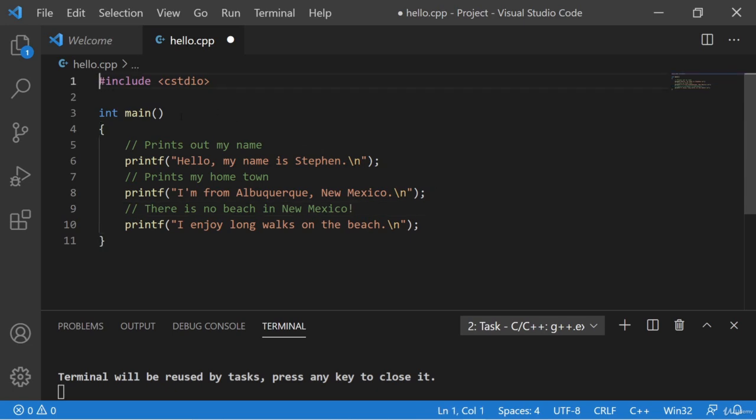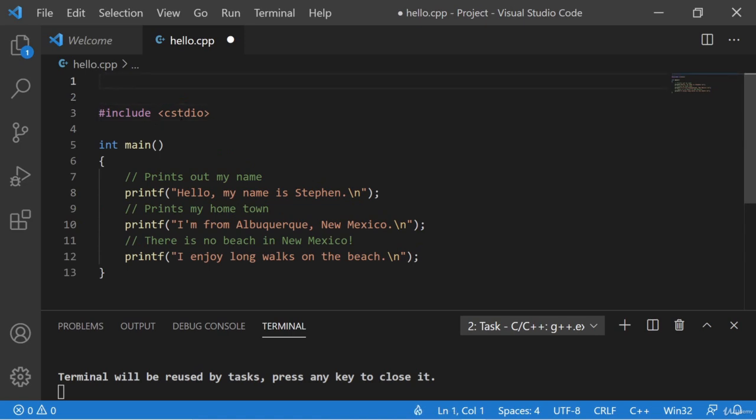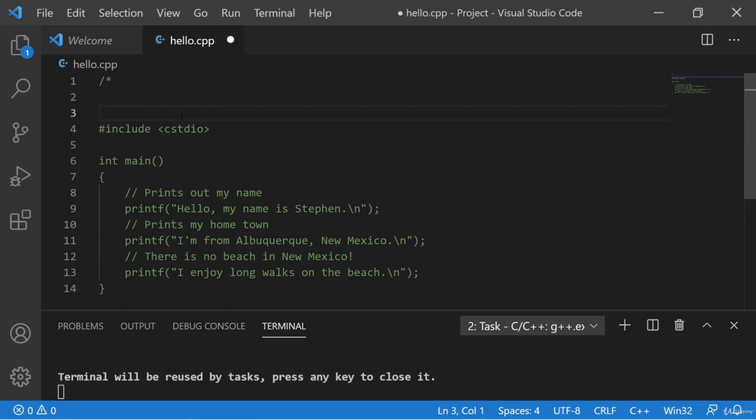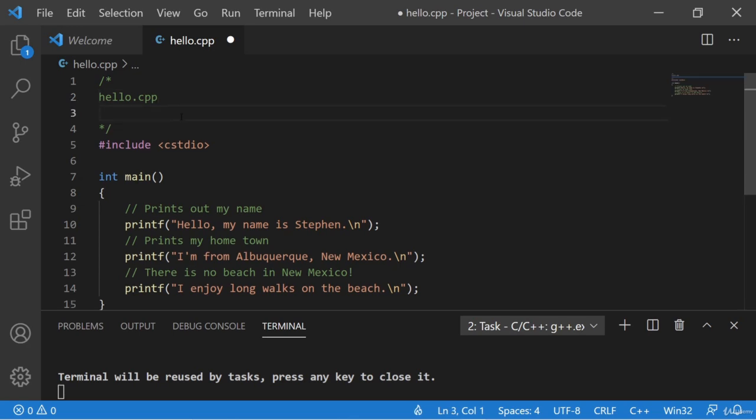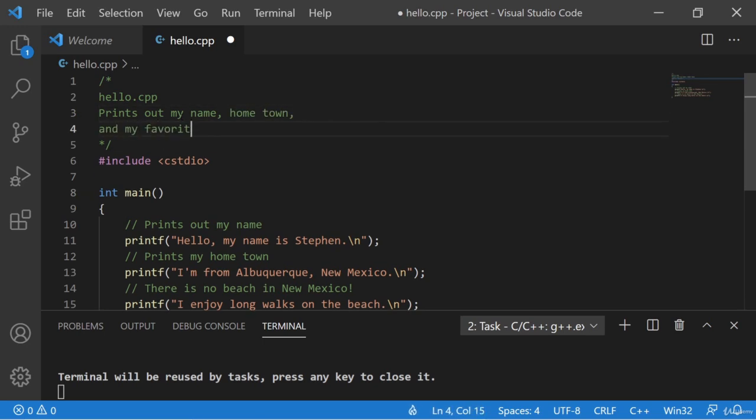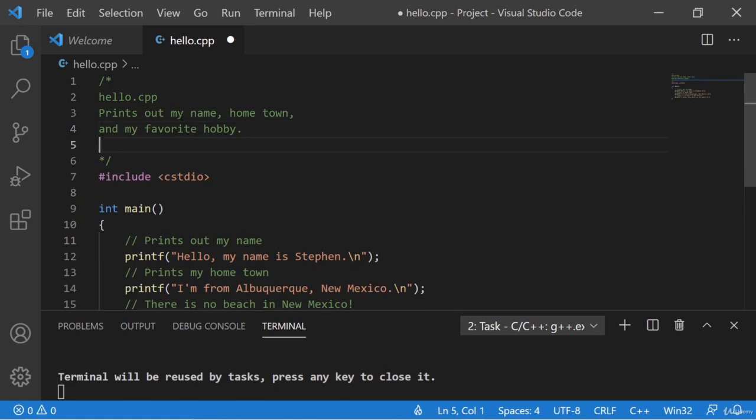Okay, so now we want a multi-line comment. I'm going to add this at the top just above the include, and on line 1, I'll start the multi-line comment, and I'll give myself some space, and then on line 3, I'll do a */ to close the multi-line comment. Notice, before I did that, the entire program was green. It's all commented out. So I need to remember to close my multi-line comment. Now first I'm going to put the source file name hello.cpp. On the next line, I'll say print out my name, hometown, and my favorite hobby. And I'll go ahead and say by Steven.